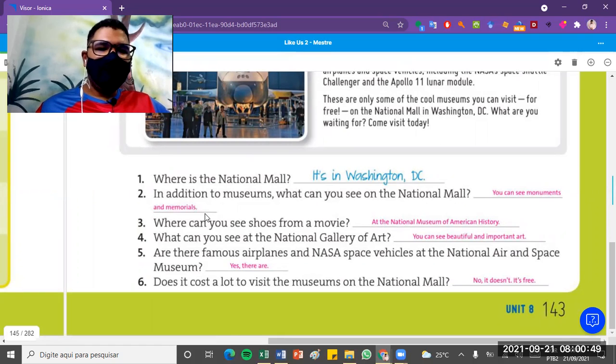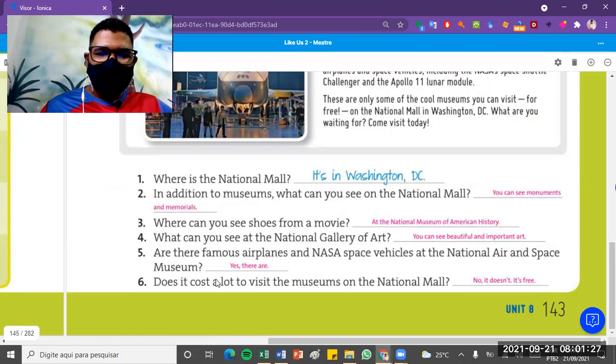All right. On 3, where can you see shoes from a movie? So at the museum, at the National Museum of American History. Okay. 4, what can you see at the National Gallery of Art? You can see beautiful and important art. Okay. On 5, are there famous airplanes and NASA space vehicles at the National Air and Space Museum? Yes, there are. For example, the Apollo 11 and the Challenger.